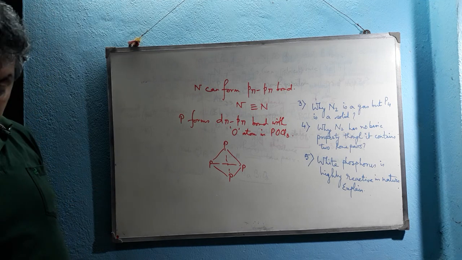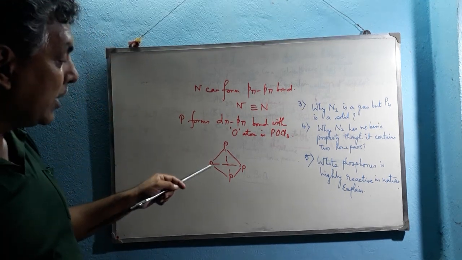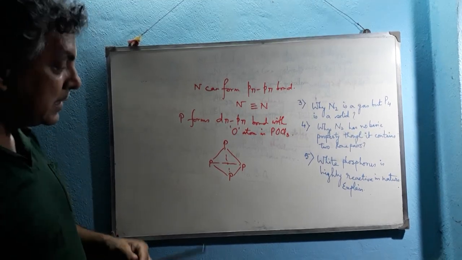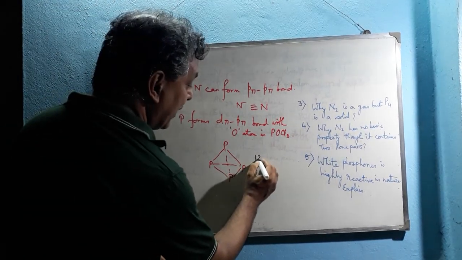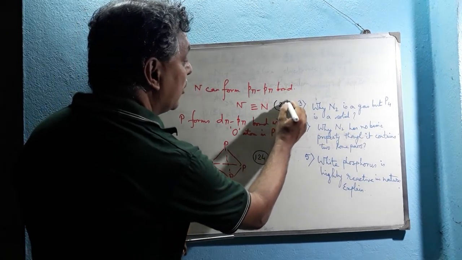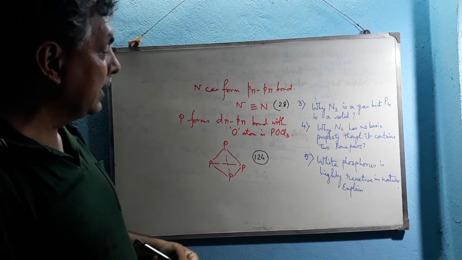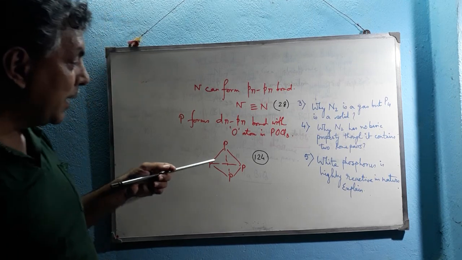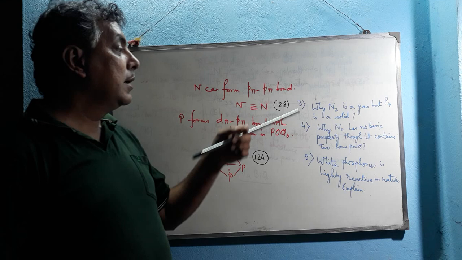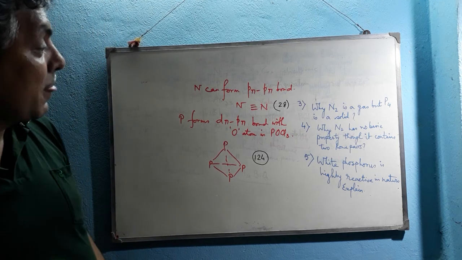We know that the molecular weight of phosphorus is 31 into 4, that means 124. This is the molecular weight. But that of nitrogen is only 28. With the increase of the molecular weight, the intermolecular force of attraction increases. Hence, phosphorus becomes solid, but nitrogen is a gas at room temperature.